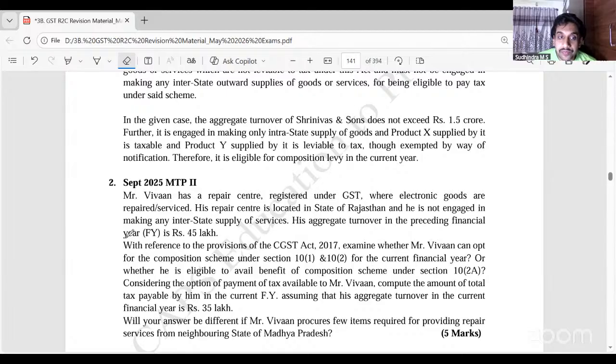No, sir. Both not possible? Only 10.1 and 10.2 not possible. Can he go for 10.2A? Yes, sir. Very good. Why are 10.1 and 10.2 not possible? Because he is providing service. He's exclusively a dealer in service. So 10.1 and 10.2 is not possible.